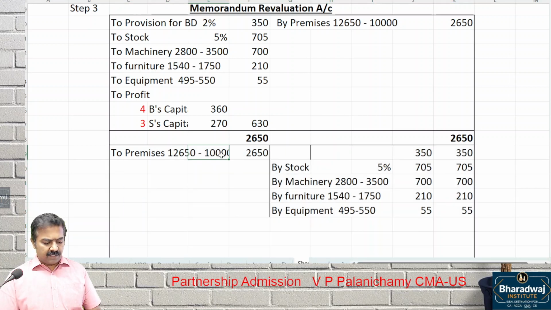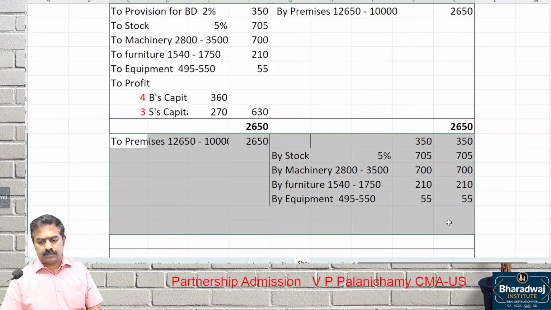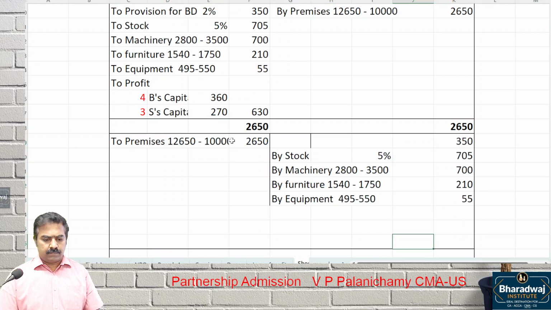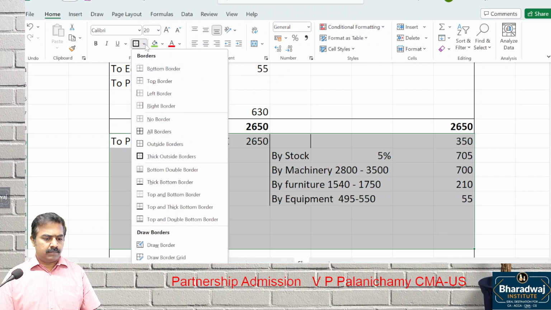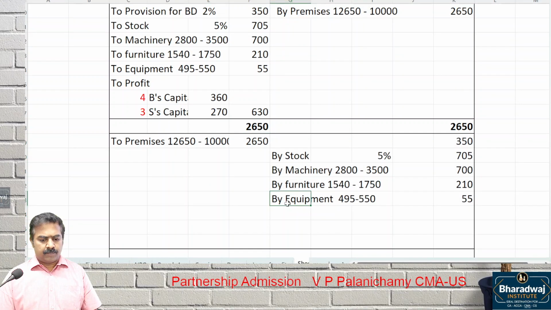The second part will have a loss. This loss will be transferred to whom?